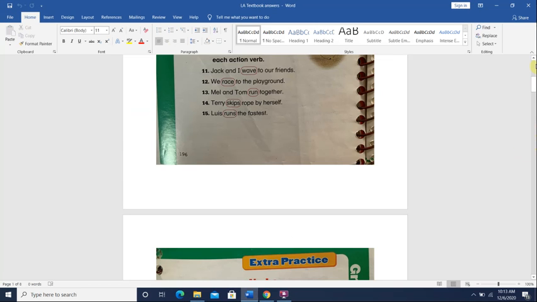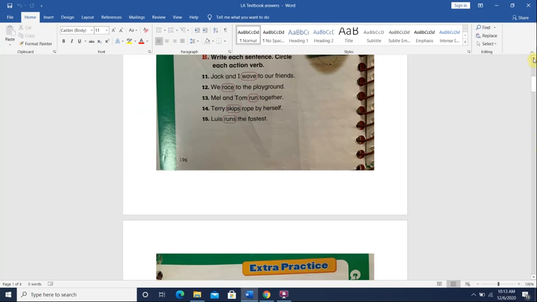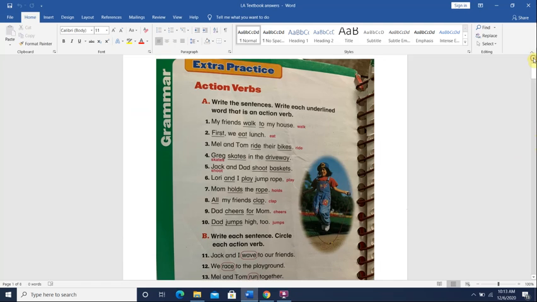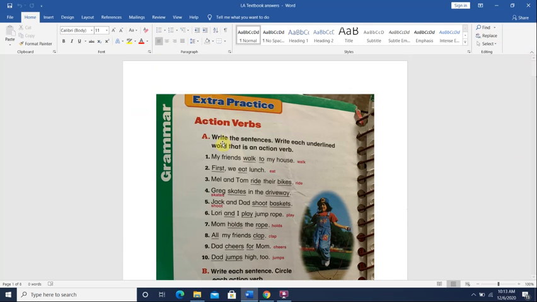Okay, now on page 196, it says here, write the sentences, write each underlined word that is an action verb, okay? So here, each sentence, we'll find two words that are underlined. You're asked to write the word that is a verb, okay? For number 1, it says, my friends walk to my house.